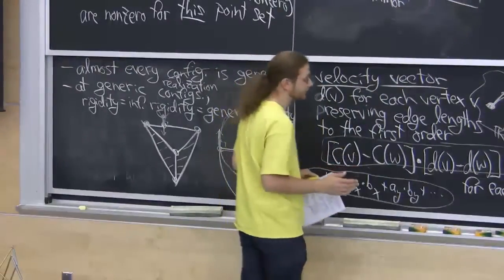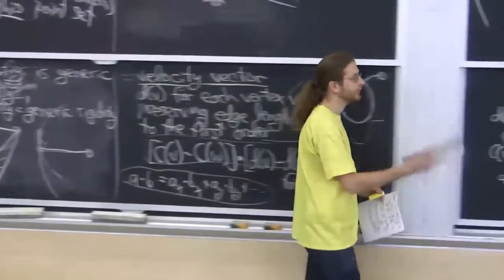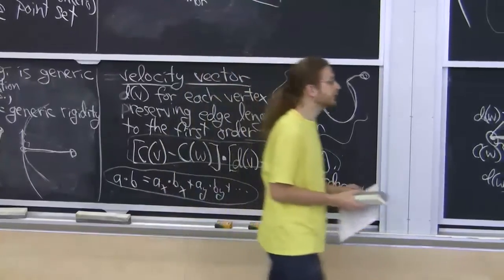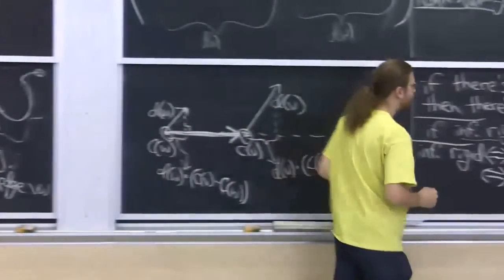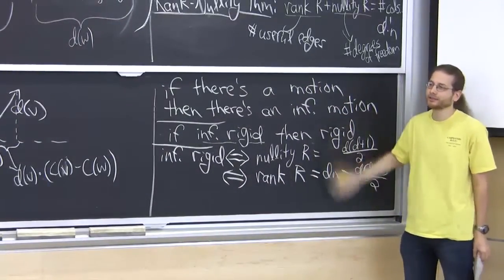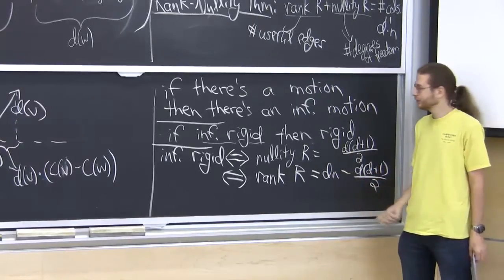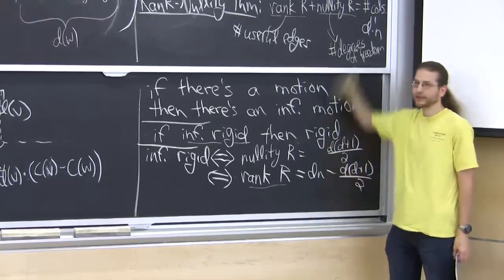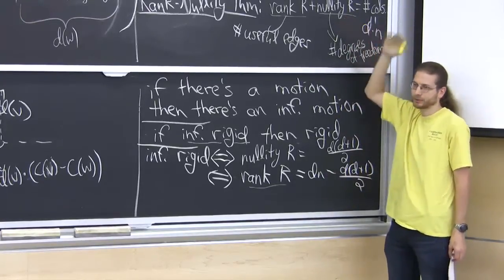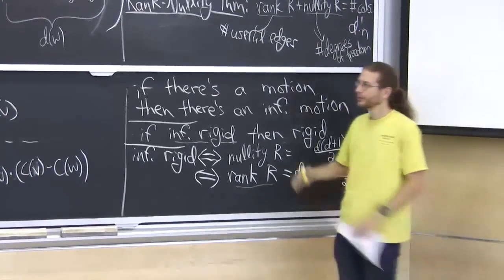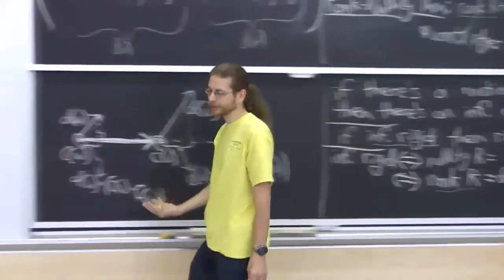Glad you asked. You could always add extra edges and make it square. Another good question: what happens if I add more edges than this many? The rank just won't go up. Any edges you add will add redundant constraints, and so the rank can never go above this value. You need at least this many edges to get there, and we know we can get there with that many edges, but only in the minimal rigid case. You can add more edges. You could make it a super tall matrix if you wanted, but you're not going to increase the rank.